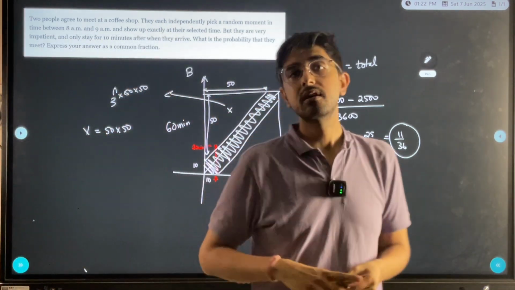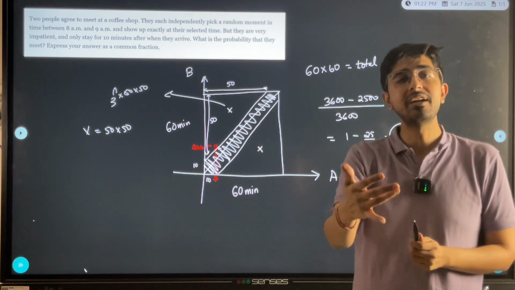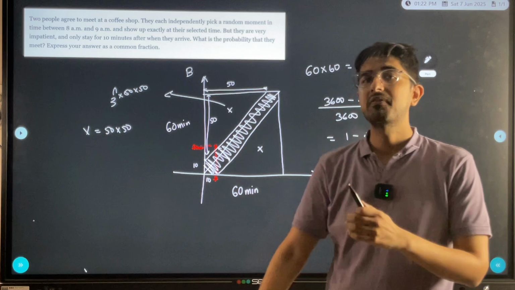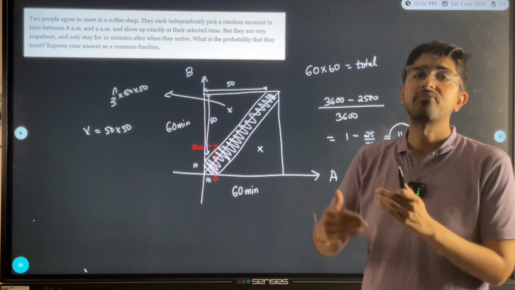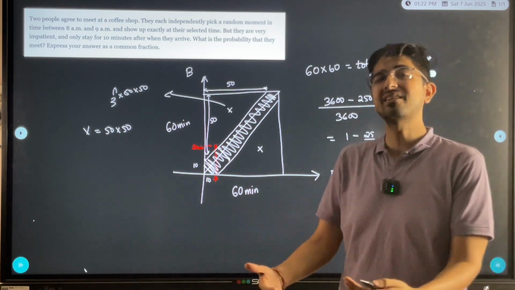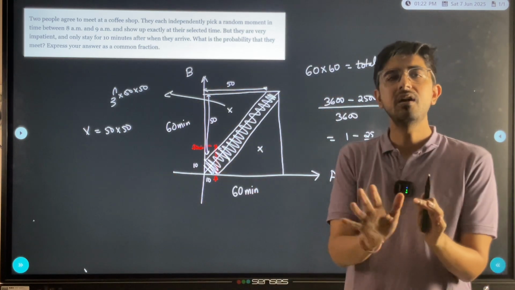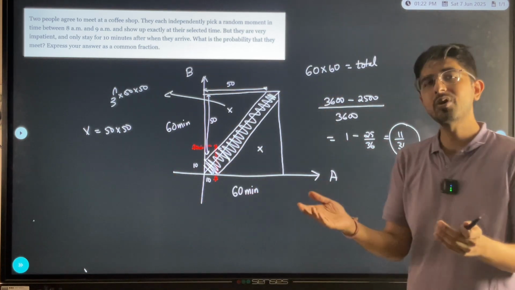It is important that their arrival times are independent and not influenced by each other. Otherwise, there will be a function which comes in after a person has come, how persistent he is to call the other person, and it makes this question a little messy.